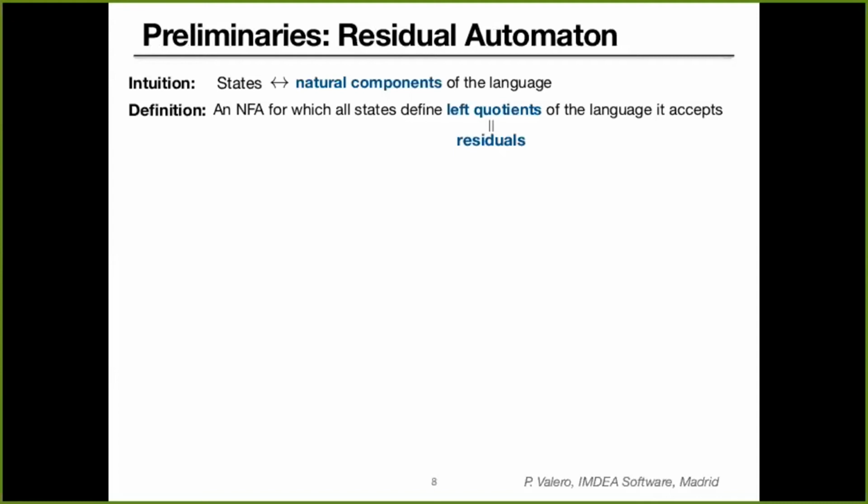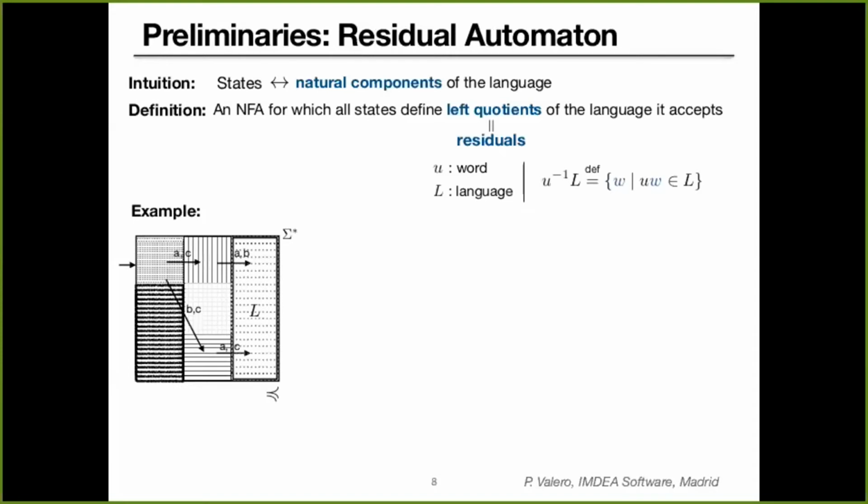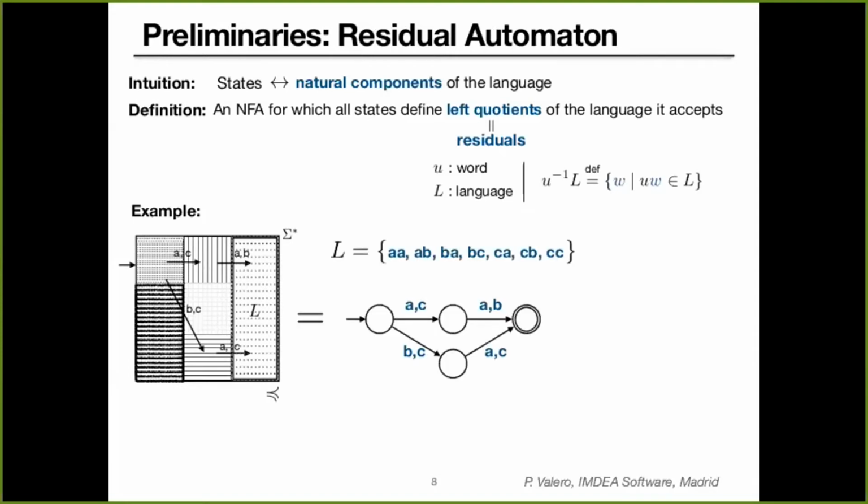These left quotients, or residuals, are formally defined as follows. Given a word U and a language L, the quotient for U is the set of suffixes of the word U in the language L. Going back to the example we had before, we obtain the following automaton, and we can easily check that this is a residual automaton since every state defines a language that is a residual.